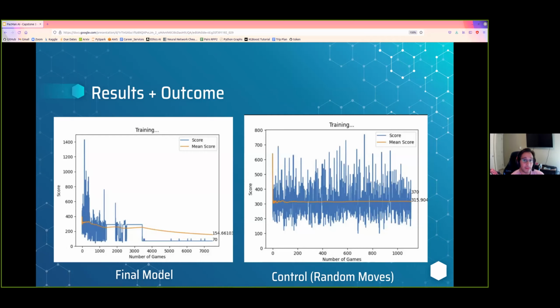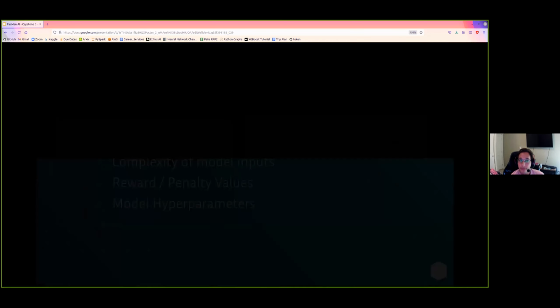As you can see, PacMan doesn't seem to be improving with each training iteration. I didn't see performance increases regardless of how I tweaked the hyperparameters or changed the structure of the game. The agent would mostly run into walls or simply disregard the ghosts. The figure on the right is a control group for reference, performing solely random moves. And unfortunately, PacMan AI was unable to perform better than my random baseline.